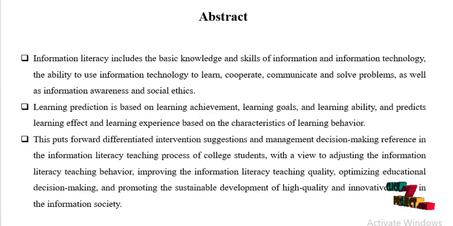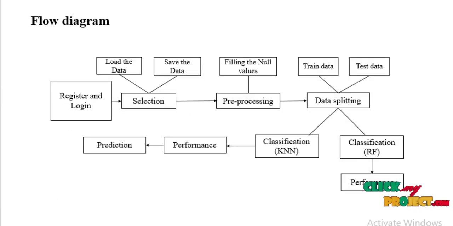Let's move to the flow of our project. This is the flow diagram of the project. First we go to the register and login part. Here the basic validation will be done in a database.